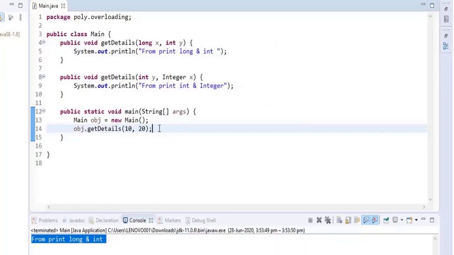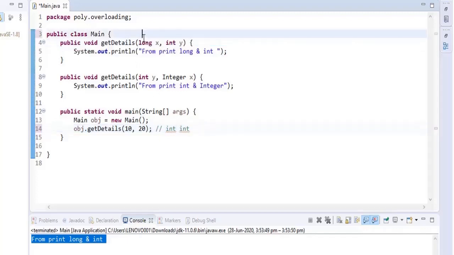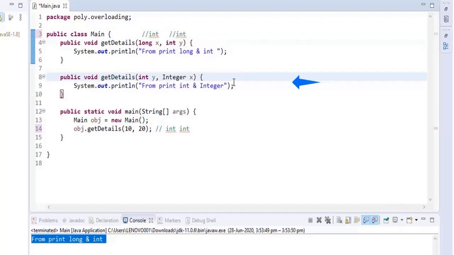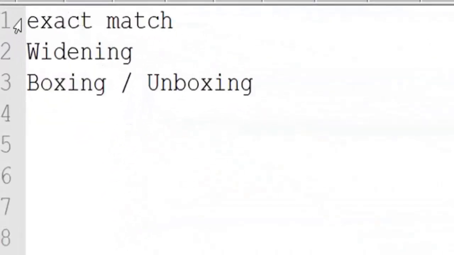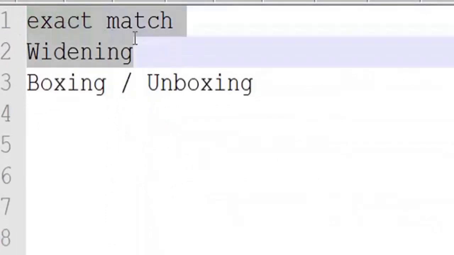Let me tell you why that happens. Imagine from here you are passing int from the main. Now we would see long can also accept int, right? And maybe after seeing the second method, you may think that here it is int comma Integer, so I guess this is most appropriate. But clearly no, because it always follows the principles of three things, which I always suggest to you: first it always looks for an exact match. Secondly, it looks for widening.